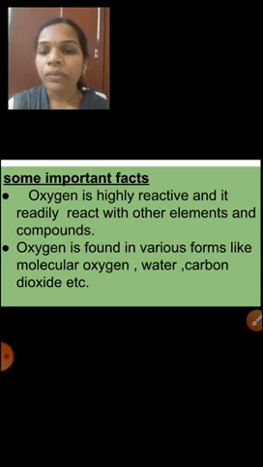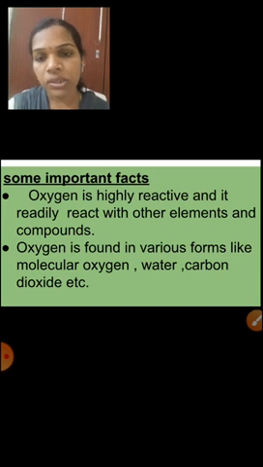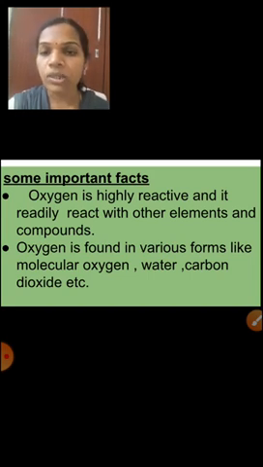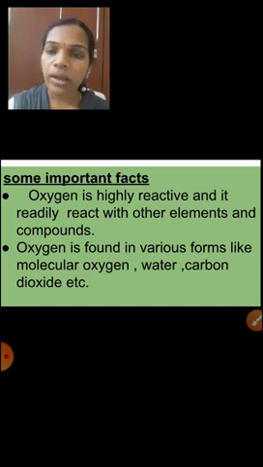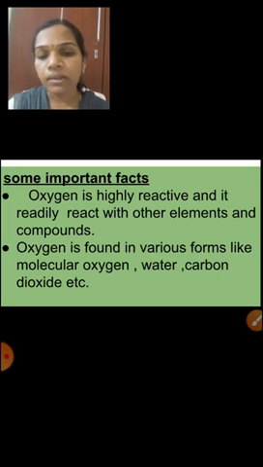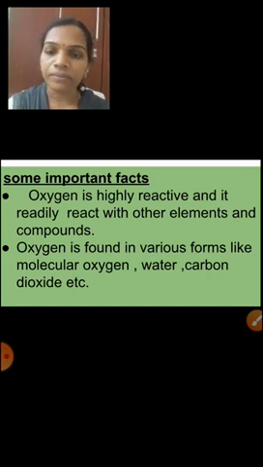And the next one is what? Oxygen is found in various forms like molecular oxygen, water, carbon dioxide, etc. Molecular oxygen means our atmosphere, and the next one is water. What is the molecular formula of water? H2O, hydrogen and oxygen. It is a combined form. Another compound is carbon dioxide. Carbon is combined with oxygen, and carbon dioxide is formed.